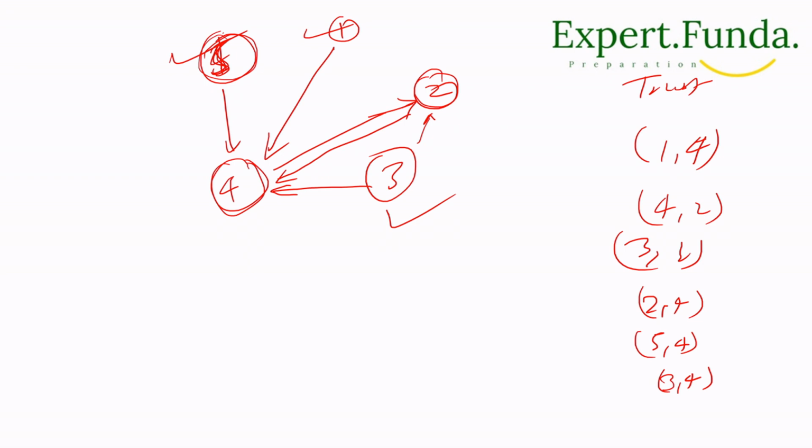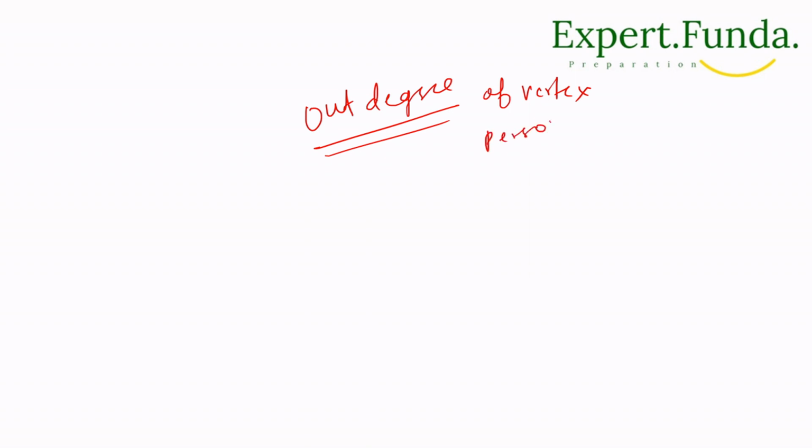In graph theory, there is a concept called out degree. The out degree of a vertex, of a person we will take, is the number of directed edges going out of it.